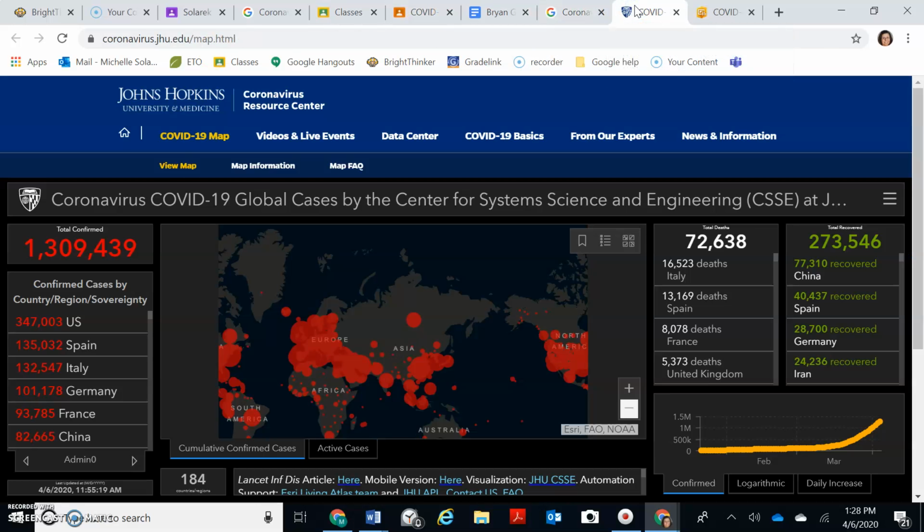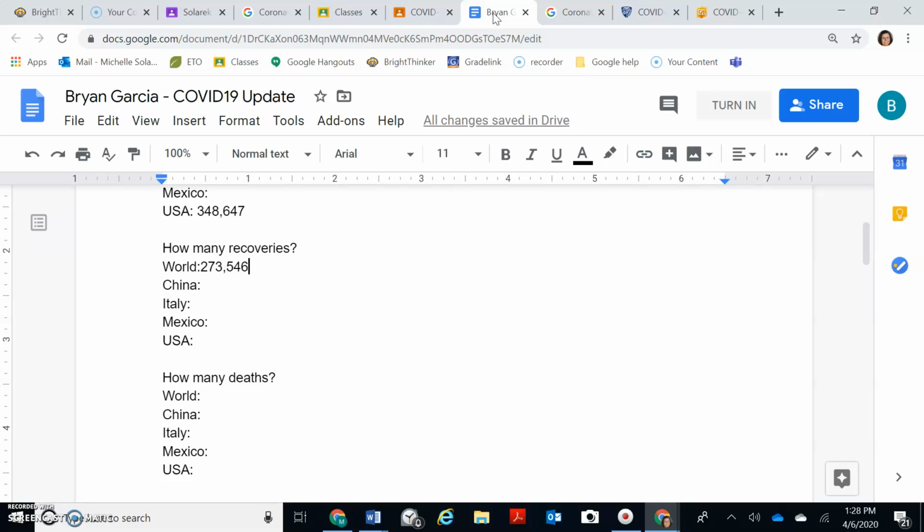That's the Johns Hopkins map right here. And the total deaths for the world, 72,000 people so far have died from corona. 72,638. Okay.